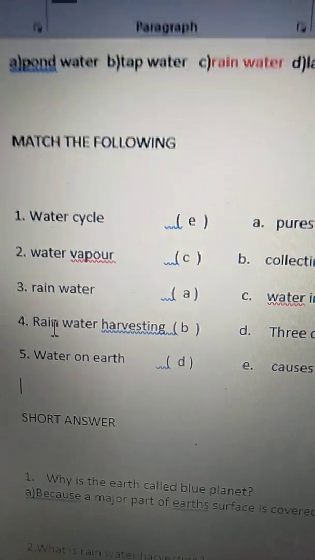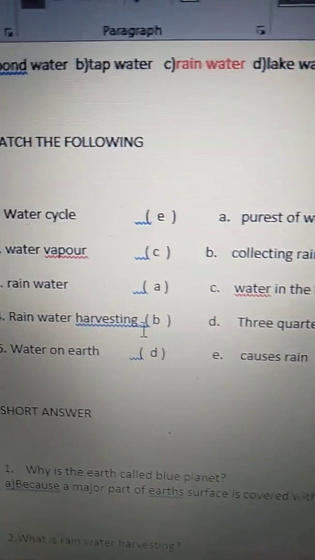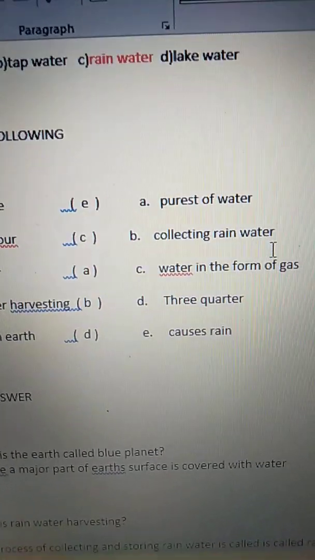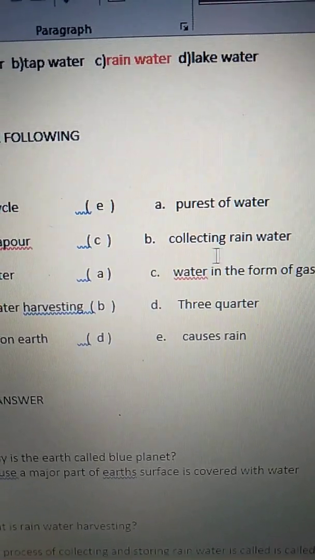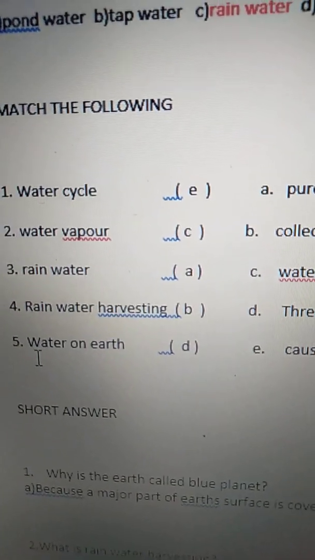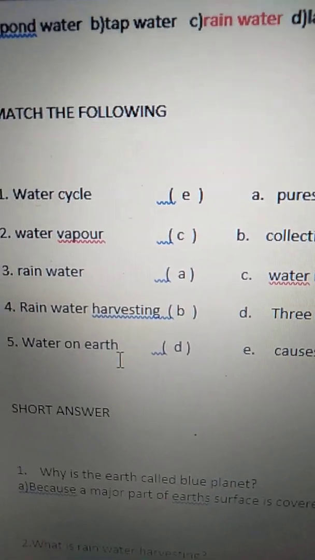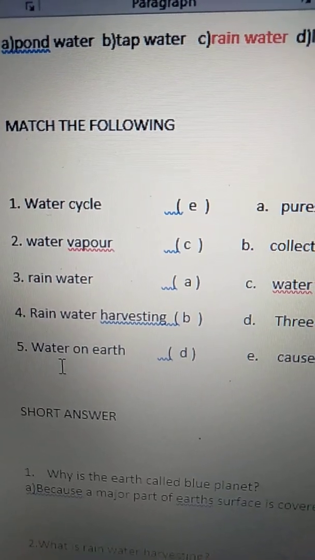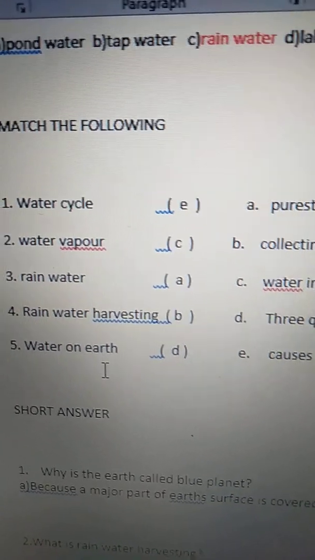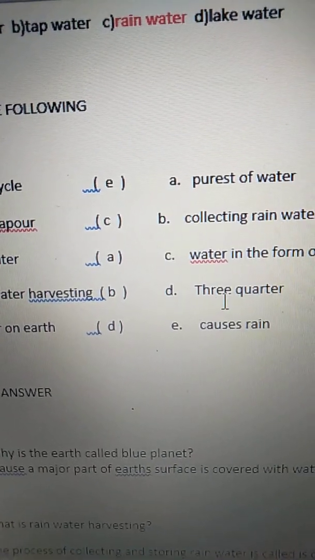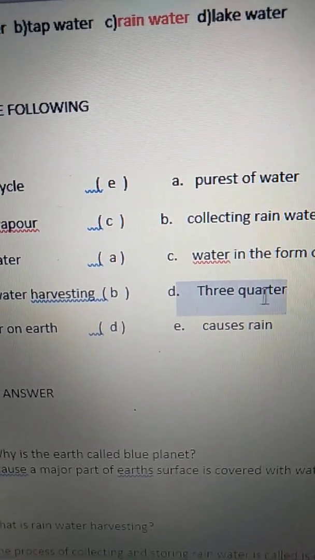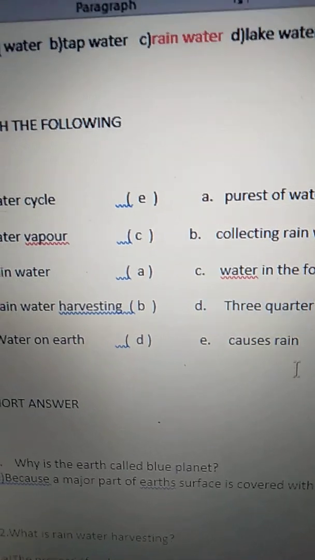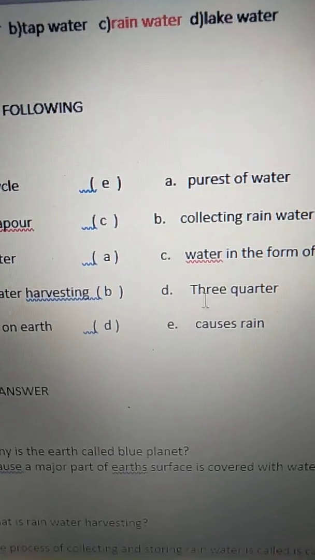H-A-R-V-E-S-T-I-N-G. Rainwater harvesting means collecting rainwater. C-O-L-L-E-C-T-I-N-G, collecting rainwater. Fifth one, water on earth. Three quarter of the earth is filled with water. So water on earth is 3/4.